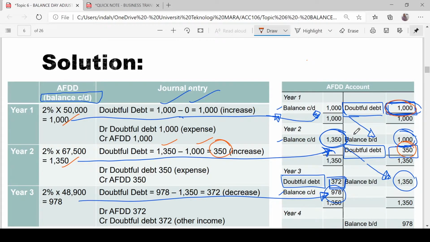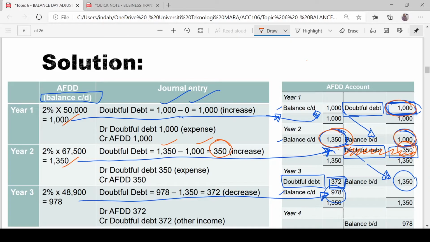Let's say before we record this doubtful debt, we have an opening balance of 1,000 and we have computed the balance at the end of the year, 1,350. Then we are going to balance the account. You have learned the steps. There are 3 steps. First we pick the higher total.